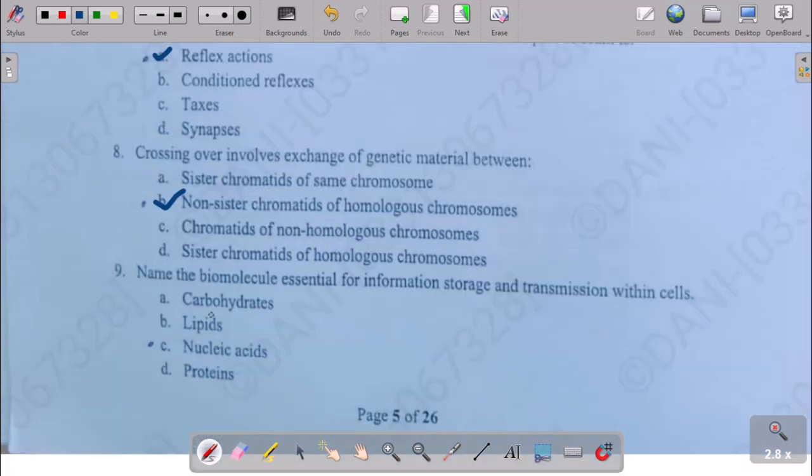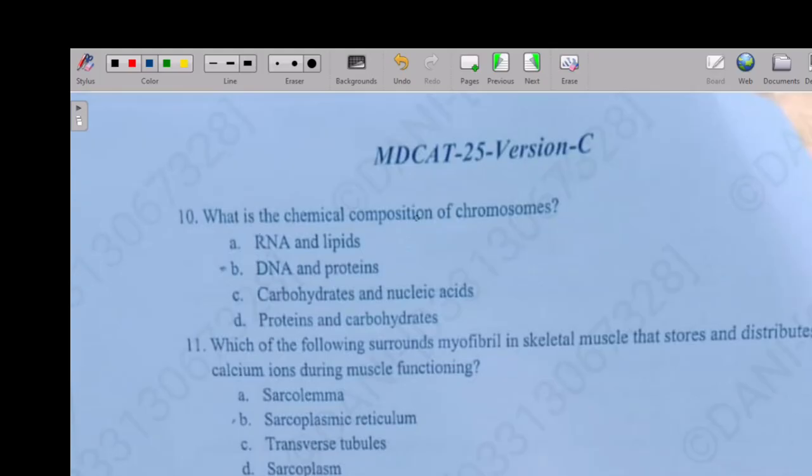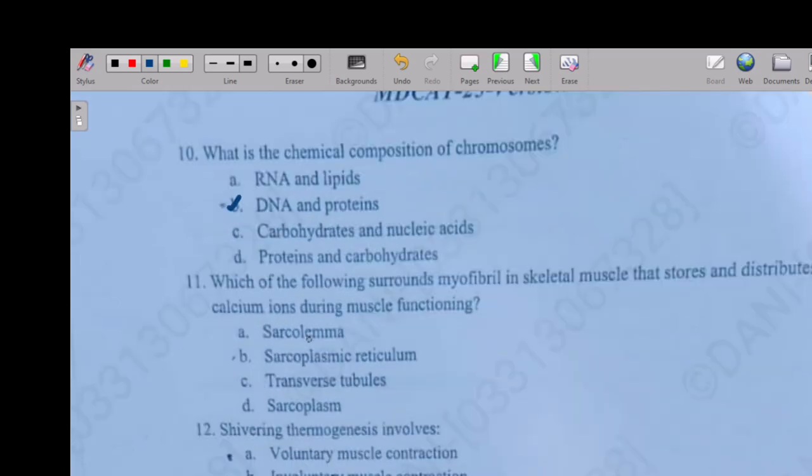So the next question: name the biomolecules essential for information storage and transmission within the cell. Option A, carbohydrates. Option B, lipids. Option C, nucleic acids. Option D, proteins. So the right answer is option C, nucleic acids. So the next question is: what is the chemical composition of chromosome? Option A, RNA and lipids. Option B, DNA and protein. Option C, carbohydrates and nucleic acids. Option D, protein and carbohydrates. So the right answer is option B, DNA and protein.